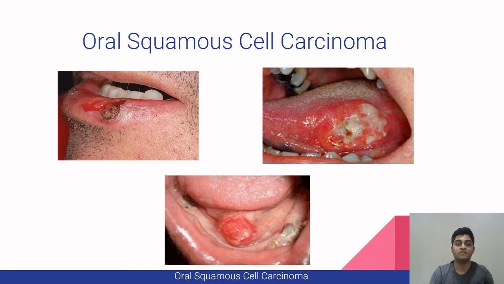The first malignancy that I'll be talking about is oral squamous cell carcinoma, which is the most common and important oral malignancy. It accounts for more than 90% of all oral malignancies. It has a varied clinical presentation which can occur on the lip vermilion, intraoral sites such as the tongue, floor of mouth, gingiva, palate, and even on the labial or buccal mucosa.